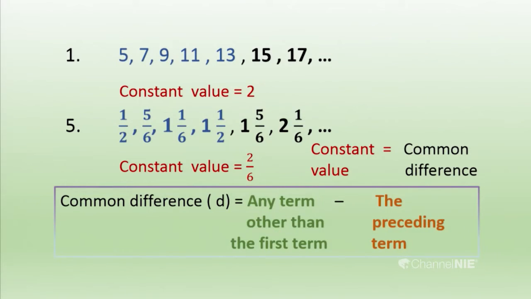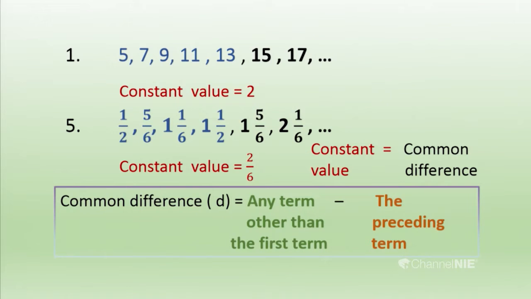Here the common difference can be defined as D. Using the simple letter D, we can represent the common difference. So, let us see how it comes. You can select any term other than the first term and subtract the preceding term. Then you can get the common difference. You have to remember that well. You have to consider the common difference when we are practicing sums related to the arithmetic progression. That is a very important thing.